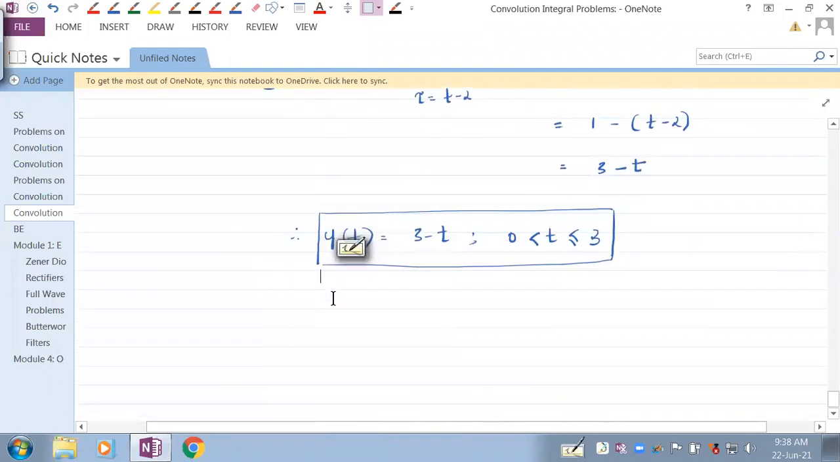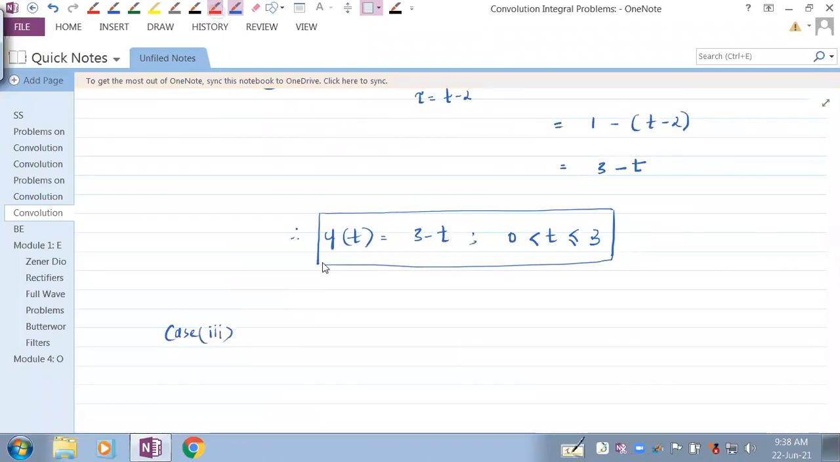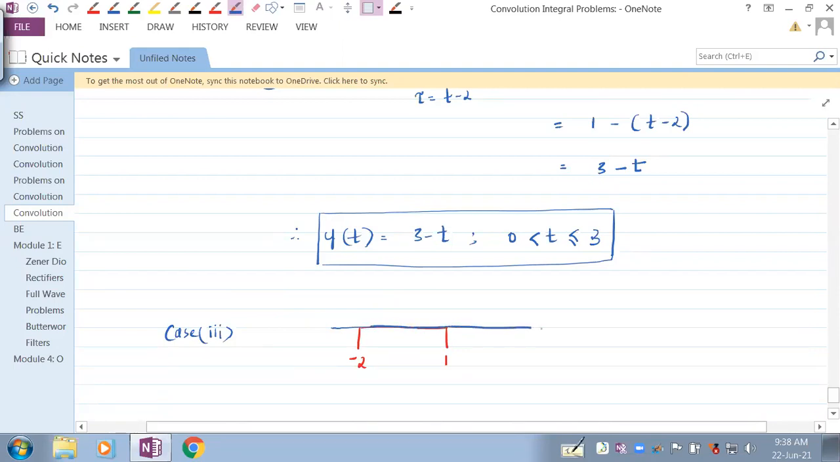Case number 3. Let me write the stationary signal first. The stationary signal is going from where to where? Minus 2 to 1. So let's have the moving signal. Let me say the moving signal is like this. It's overlapping. And this is your t minus 2.